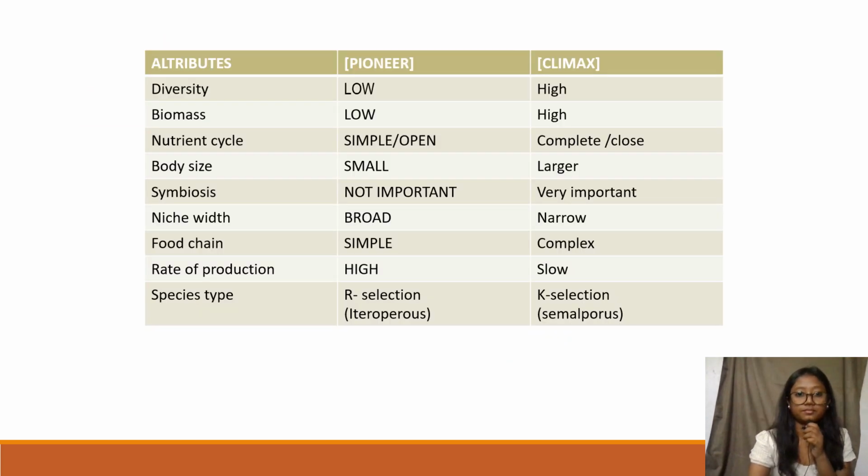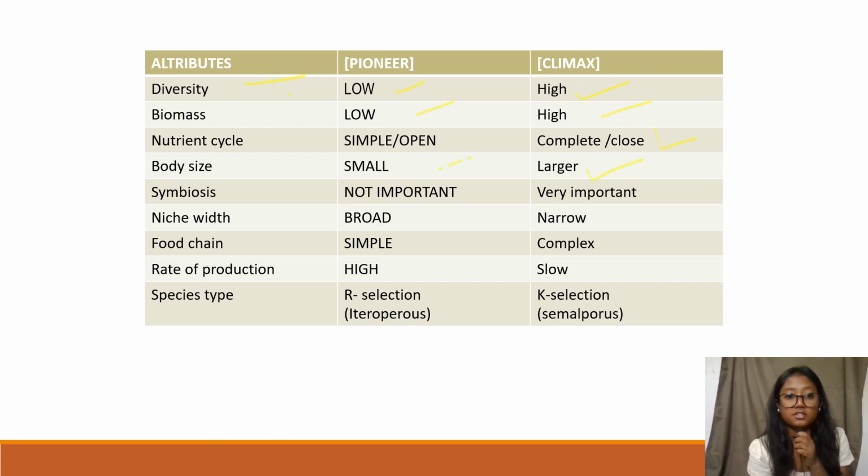Okay, so there are many differences between the pioneer community and the climax community. On the basis of diversity, the pioneer community will be low, and in climax will be high. In biomass, the pioneer is low, and in climax is high. In the nitrogen cycle, it will be simple and open, and in climax it is closed and complete. Body size will be small in pioneer, and in climax it will be larger.